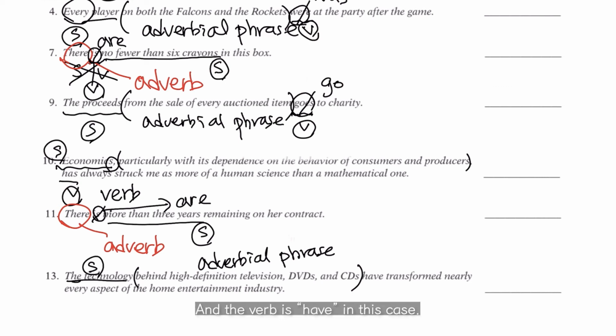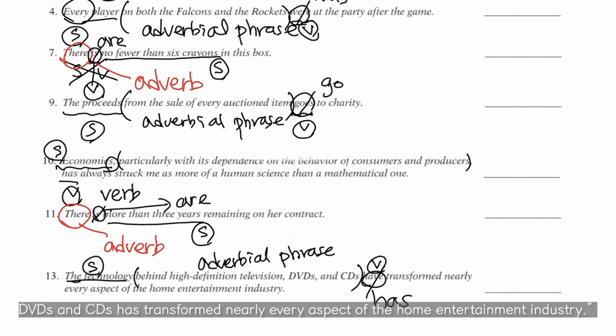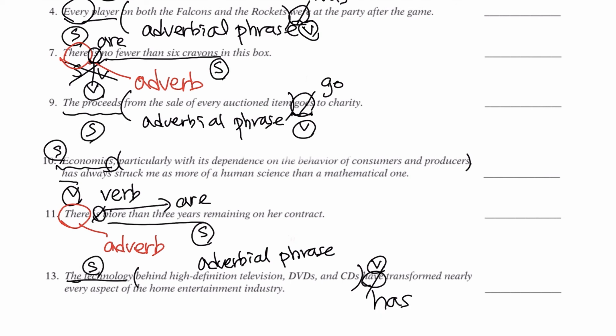And the verb is have in this case. So the subject is singular and have is plural. So we should change have into has. The correct sentence will be the technology behind high definition television, DVDs and CDs has transformed nearly every aspect of the home entertainment industry.